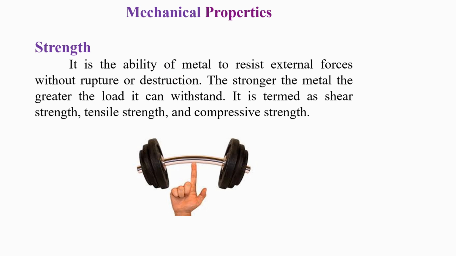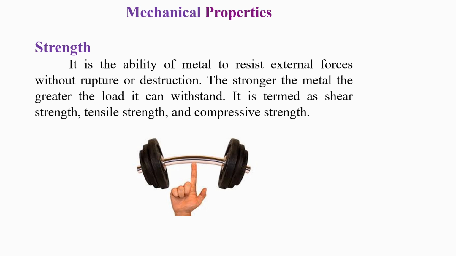Strength defines the ability of that metal to resist the force or load applied on it without breaking. If your material breaks down, it means the load acted beyond its ability to sustain that load.